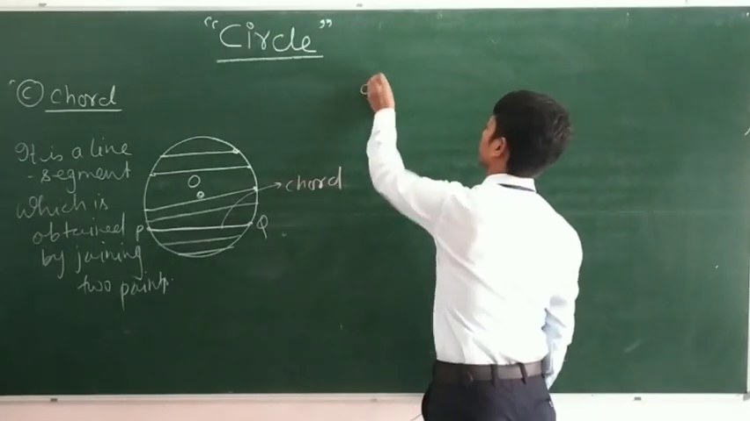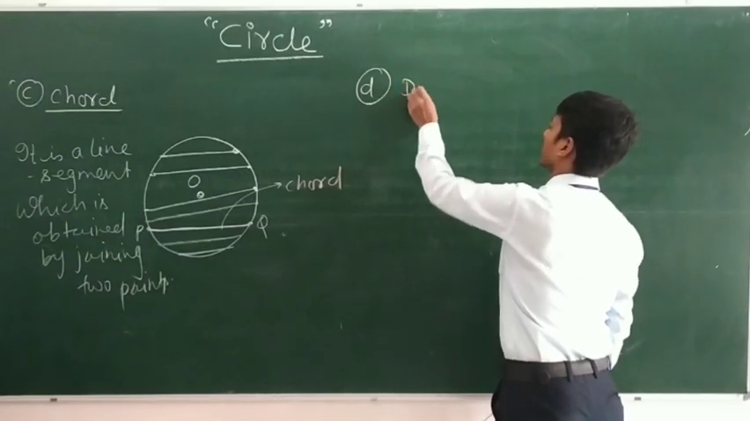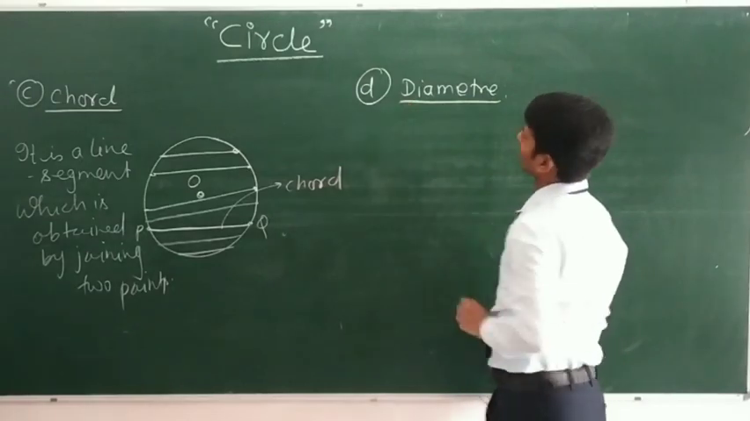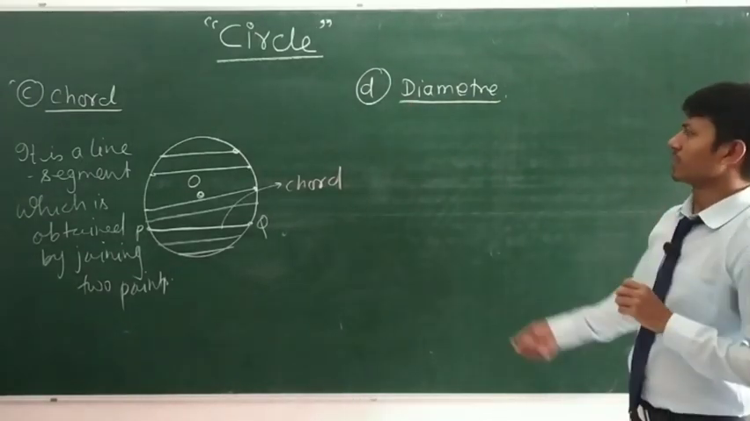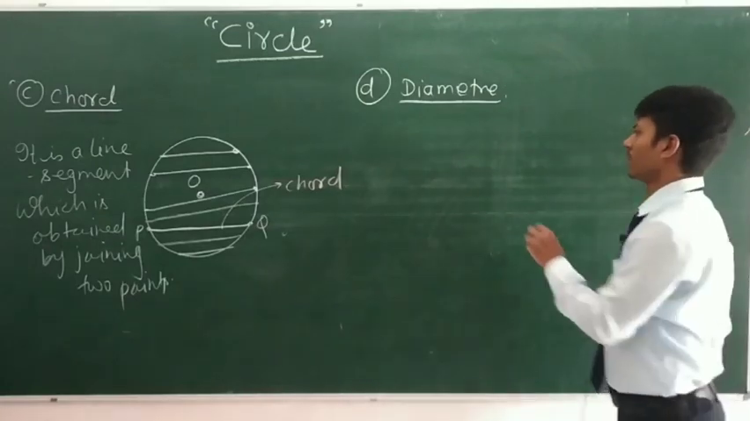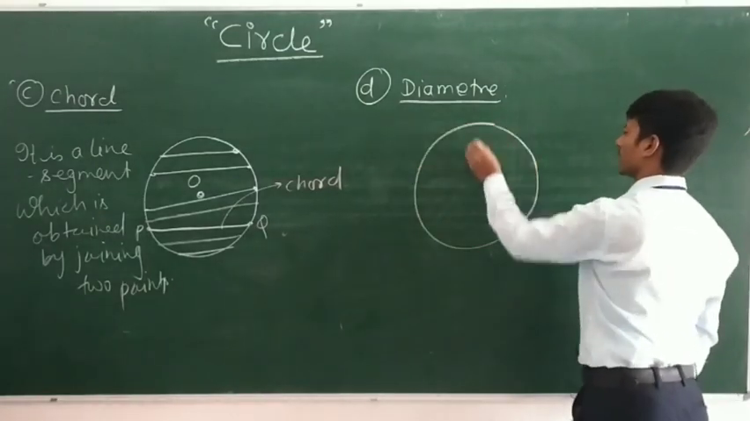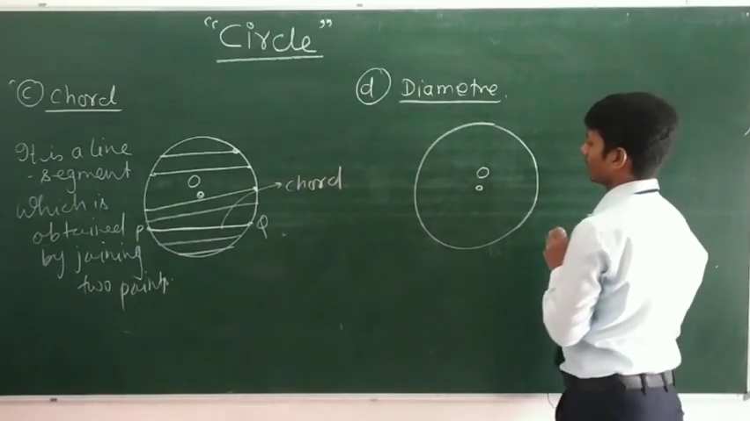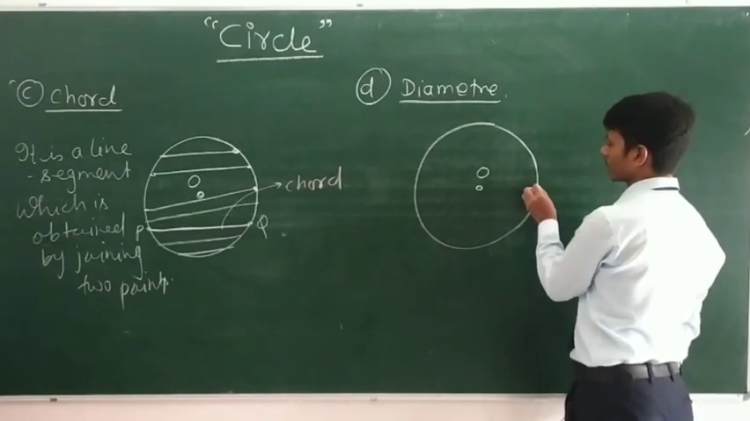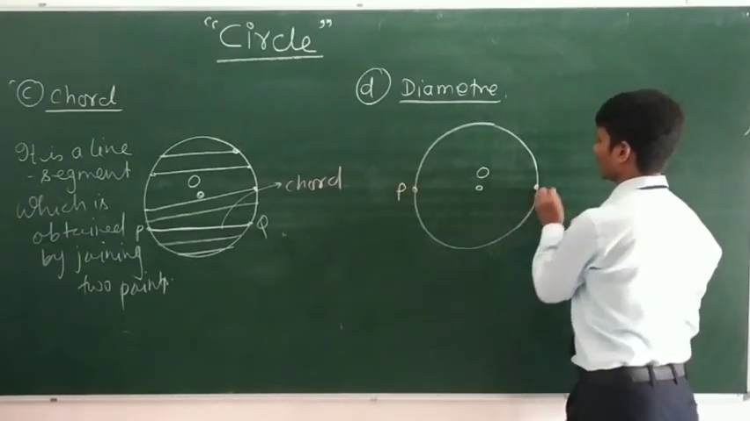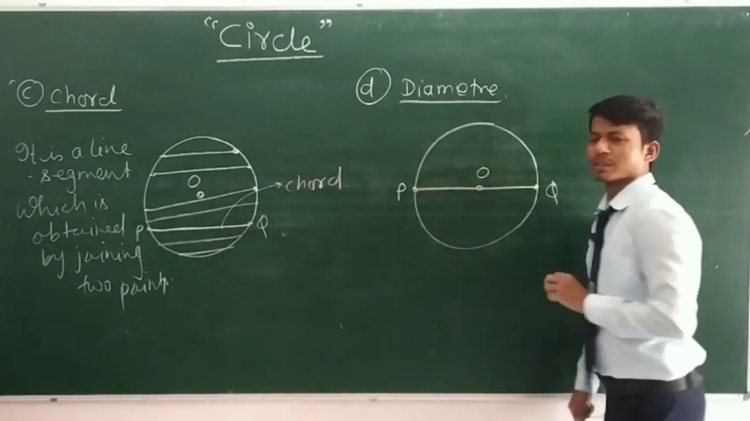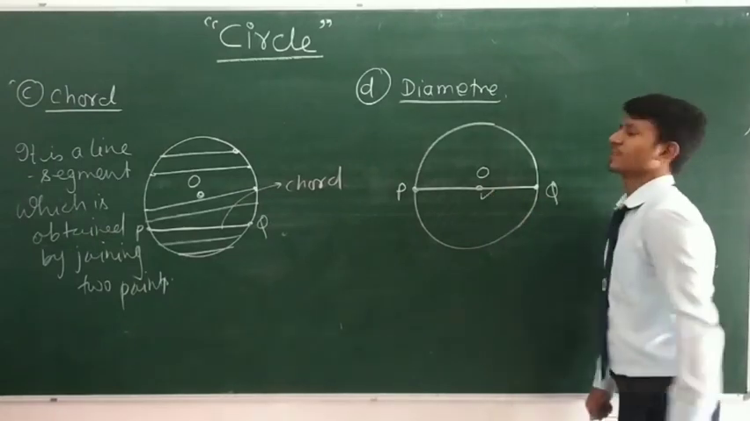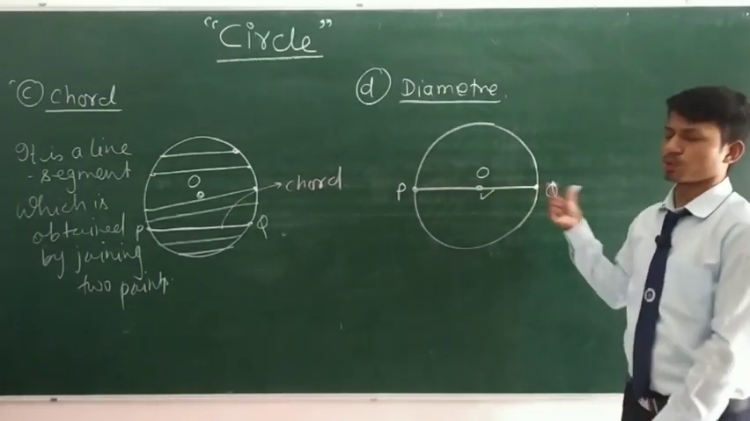Next term is diameter. What is diameter? Actually diameter is also a chord, but it has a very special thing. What is that? For example, if I take a circle, then suppose these are 2 points of this circle, and if I join these 2 points, then I get a chord. But what is the special thing in it? It is passing through the center. This chord is passing through the center.